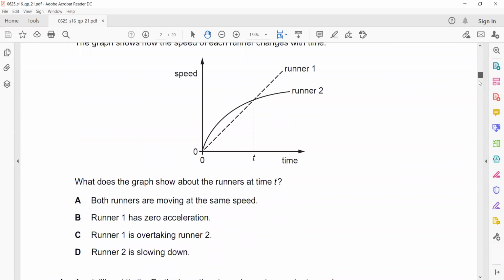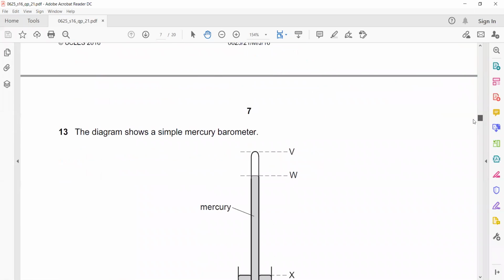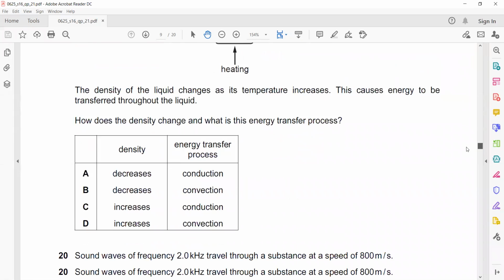Paper 2, we will do MCQs today related to electricity topic, and you will find questions.